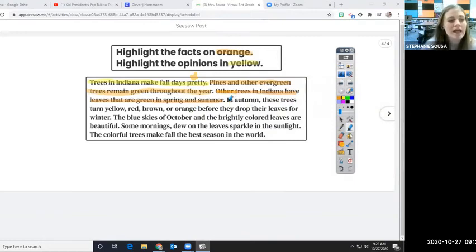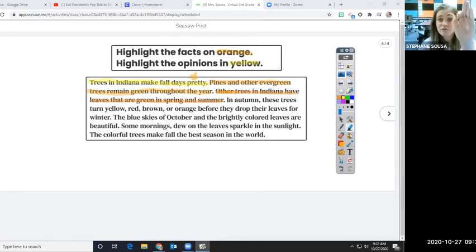Here's a new one. In autumn, these trees turn yellow, red, brown, or orange before they drop their leaves for the winter. Right now we're in autumn. So if you went outside, would it be your opinion or would it be fact that trees have yellow, red, brown, and orange leaves that fall to the ground? Fact or opinion? Show me on camera.